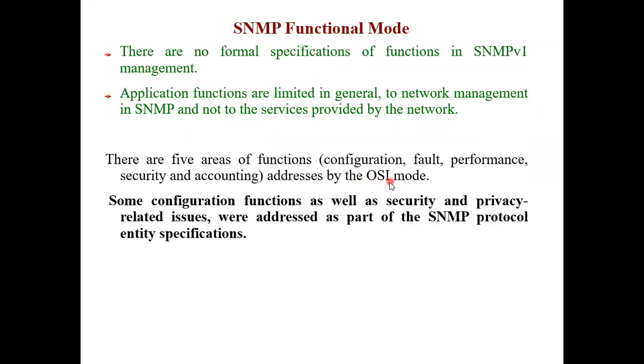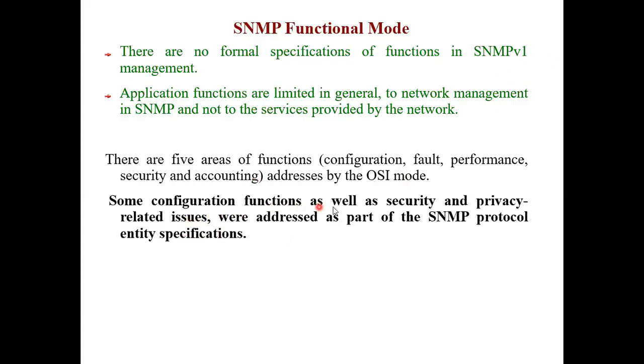In OSI, we studied that there were 5 functional areas: configuration, fault, performance, security, and accounting. So in SNMP there is directly no formal specification, but we know that these 5 should be there in any management. That is what we have been telling: FCAPS, network management means FCAPS should be there. So in SNMP what was done?